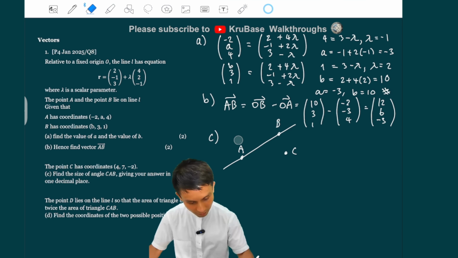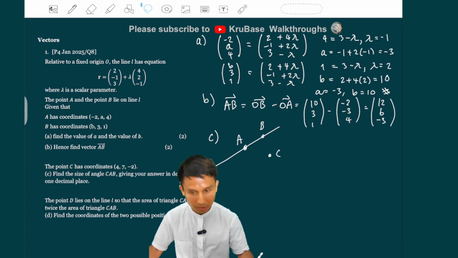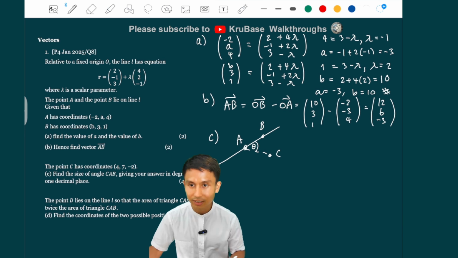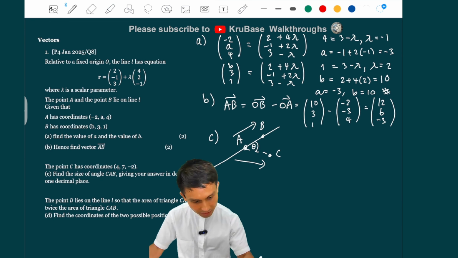Maybe I'm going to move point A closer to B. Okay, like that. So CAB, it's this very angle here. So we should get vector AB and vector AC, if we want the actual angle of CAB.